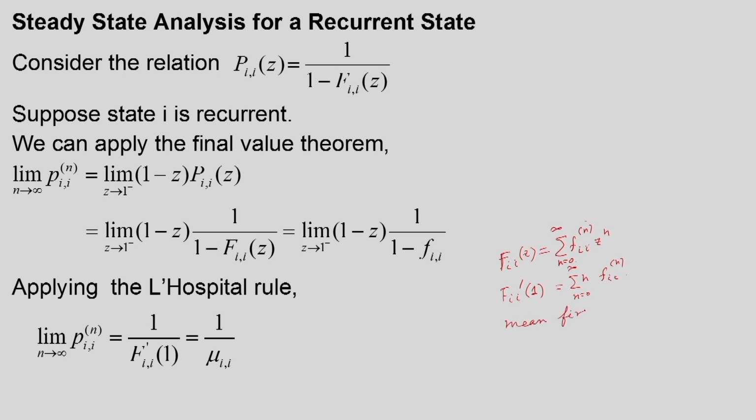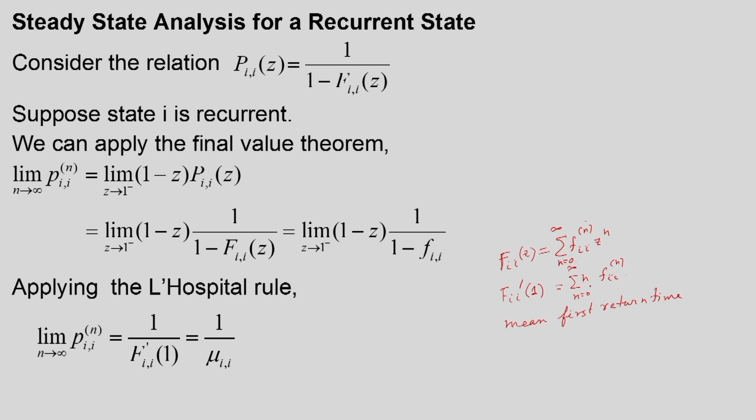So, this is nothing but the mean first return time. Because for the first time it comes to state n with this probability, multiplied by the corresponding n.